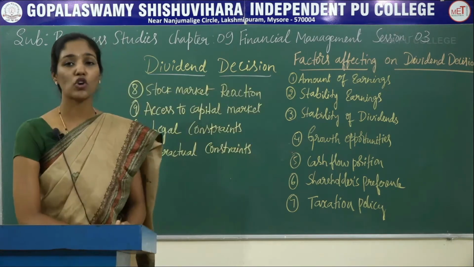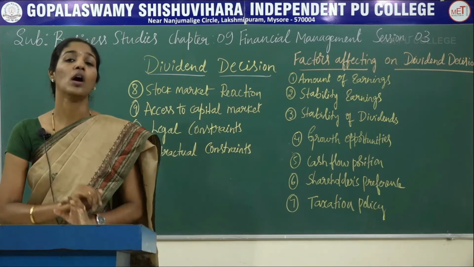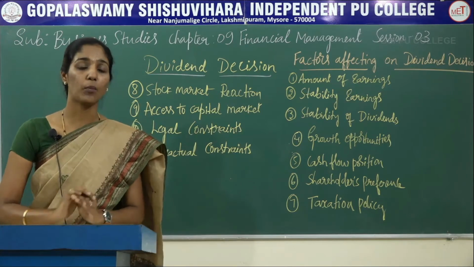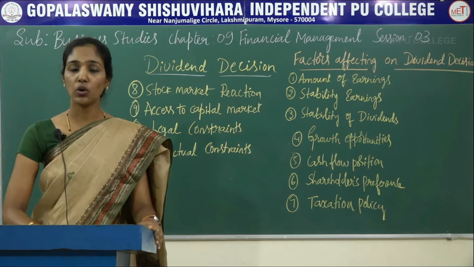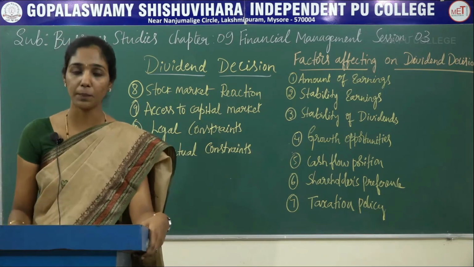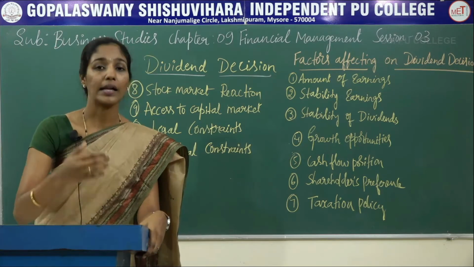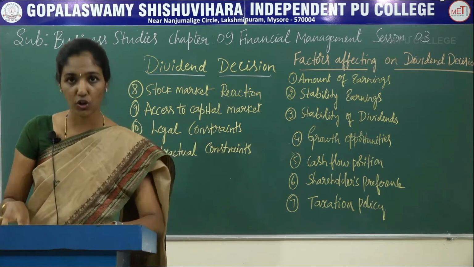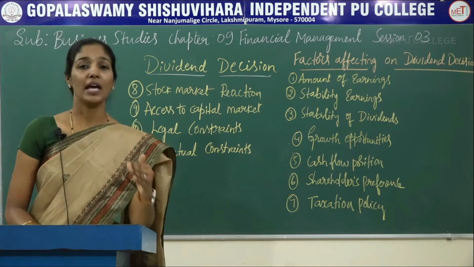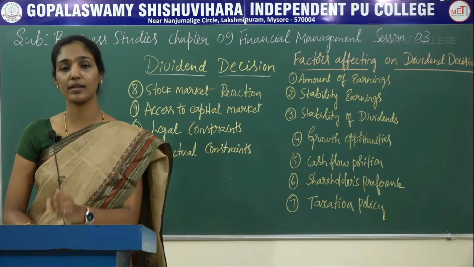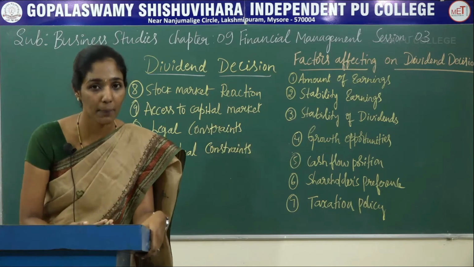And the next one is stock market reaction. Stock market reaction also influences the dividend policy or dividend decision of a company. As you all know, shares and debentures of the company are listed in the stock market. If the share price increases, then the company is in a position to declare a high rate of dividend to its shareholders. ಯಾವಾಗ ಸ್ಟಾಕ್ ಮಾರ್ಕೆಟ್ ಅಲ್ಲಿ ಶೇರ್ ಪ್ರೈಸಸ್ ಜಾಸ್ತಿ ಆಗುತ್ತೋ ಆಗ ಶೇರ್ ಹೋಲ್ಡರ್ಸ್ಗೆ ಕಂಪನಿ ಹೆಚ್ಚು ಡಿವಿಡೆಂಡ್ ಅನ್ನ ಪೇ ಮಾಡುತ್ತೆ.